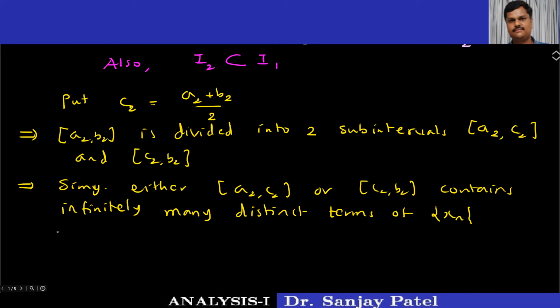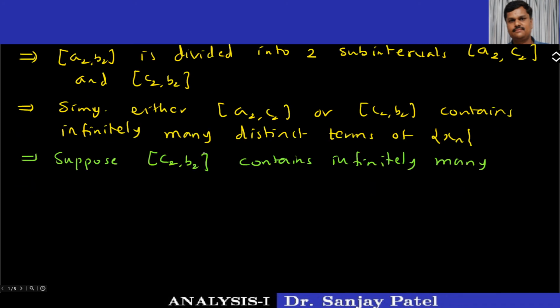Okay, so let us assume that the interval C2 comma B2 contains infinitely many distinct terms of the sequence xn.